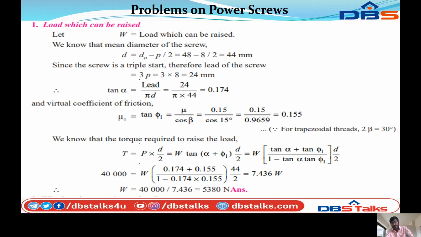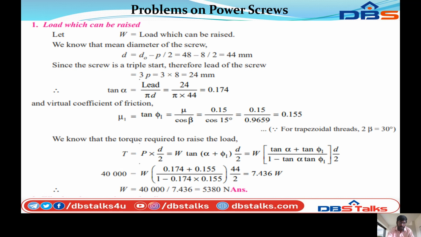Since for trapezoidal thread 2 beta equal to 30 degrees, we know that the torque required to raise the load, T is equal to P into D by 2, equal to W into tan alpha plus tan phi1 by 1 minus tan alpha into tan phi1, into D by 2. So substitute the values.